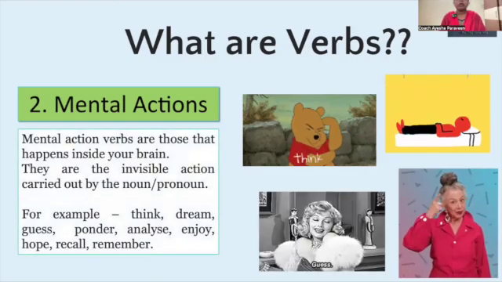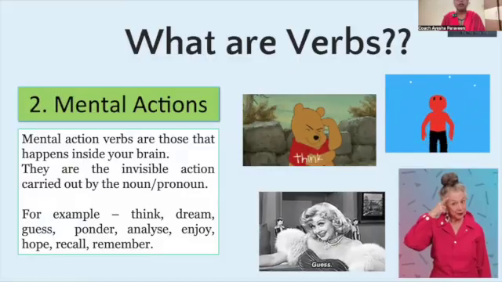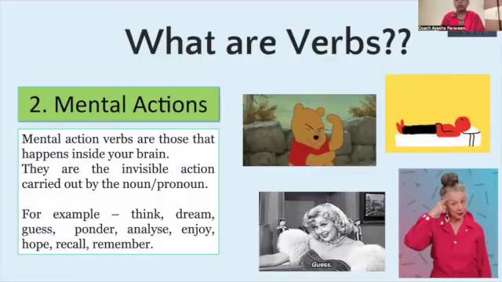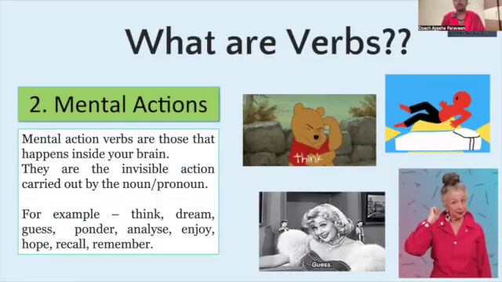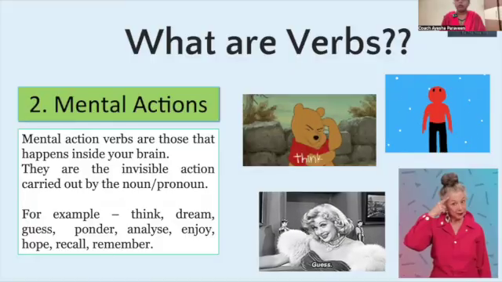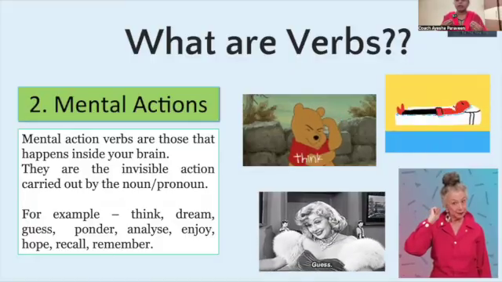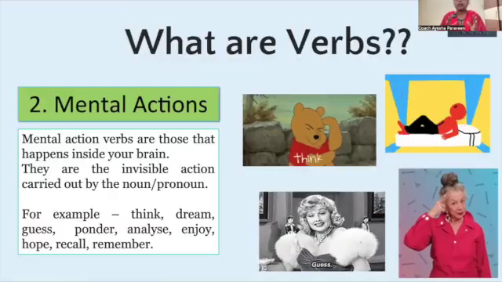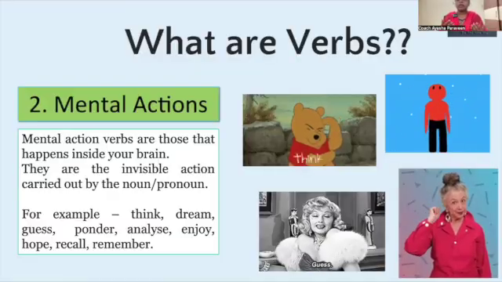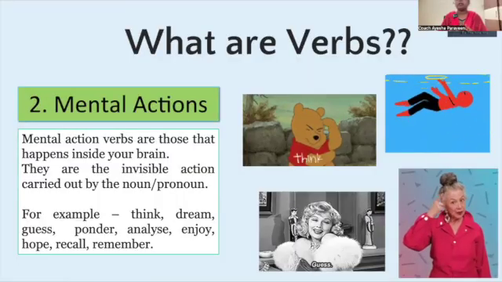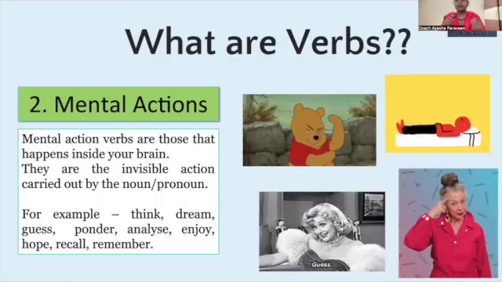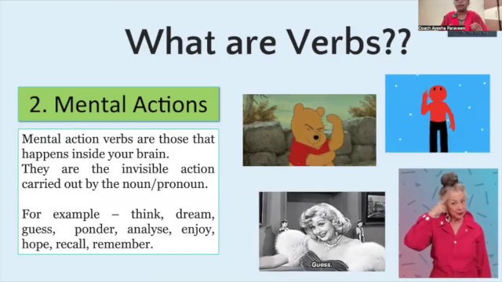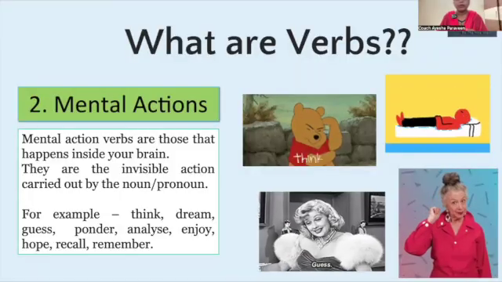Mental action verbs are those that happen inside our brain. They are the invisible action carried out by the noun or pronoun. Who is the noun or pronoun? Noun or pronoun is the doer of the action. And the doer of the action is not performing the action with the body. So the action is happening inside the mind. Doer of the action is either thinking or guessing or dreaming or recalling something. So all these actions are invisible actions that are taking place, but it is not visible. It is happening in the mind. I hope mental action is clear to you.